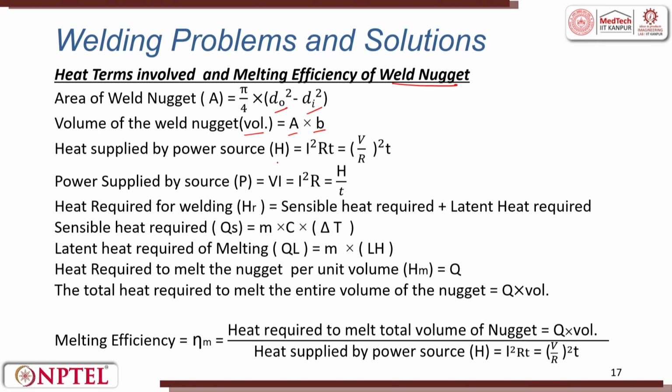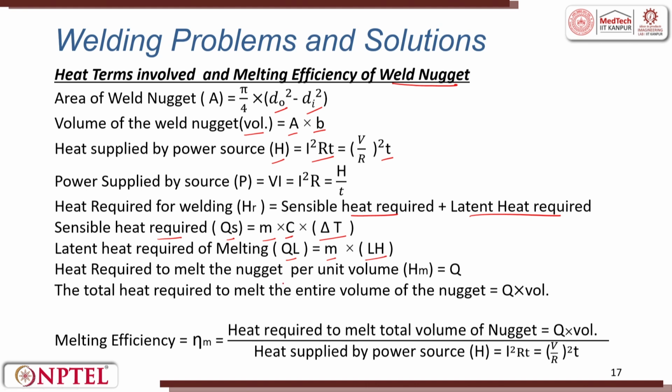Heat supplied by the power source H is equal to I square RT, that is V by R square into T. Power supplied is equal to VI, that is I square R, that is heat by T. Heat required for welding is HR, that is sensible heat required plus latent heat required. Sensible heat required, that is QS, is equal to M into C into the change in temperature. The latent heat required in melting QL is equal to M into LH, that is the latent heat.